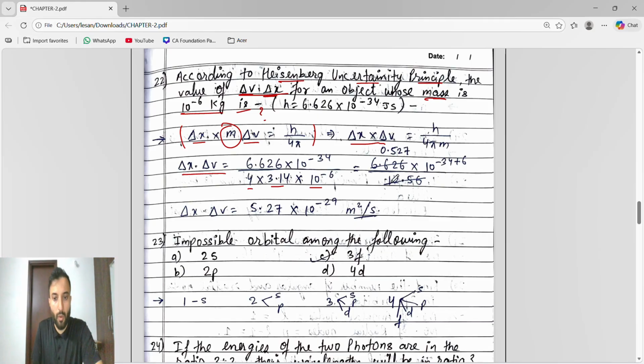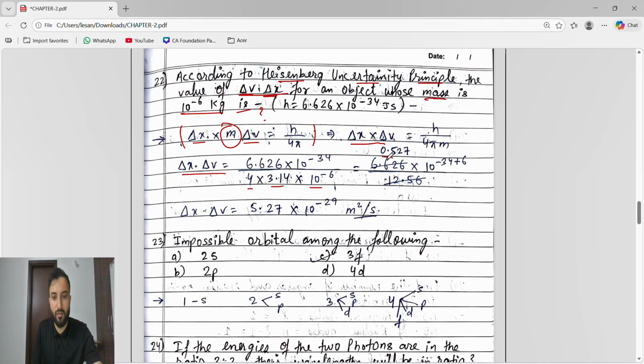So forget about this point. See here, when you do 12.56 into half, you get this much. Everyone knows how to do the normal division.